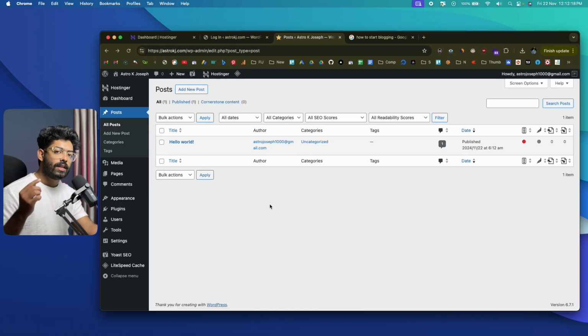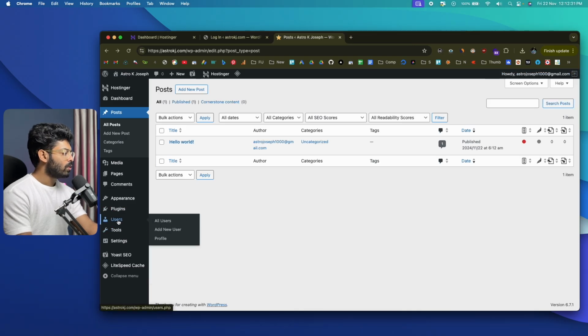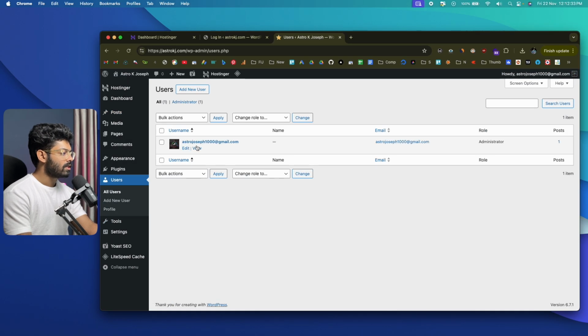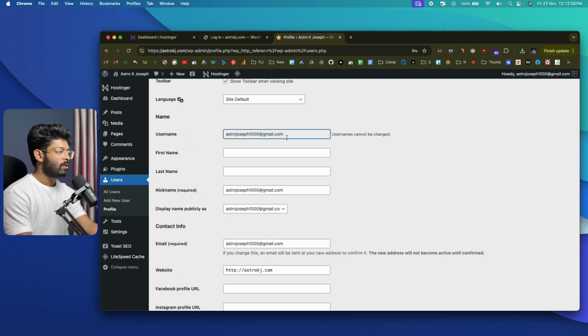Now, this is how you install a WordPress plugin. Depending on your use case, you can go ahead and install any WordPress plugin. And let me also show you one more use case. As I mentioned earlier, our username right now looks like this one. Our email is our username. So if you go to your user section and click on all users, and click on this edit option, you will quickly realize that you won't be able to change your username.